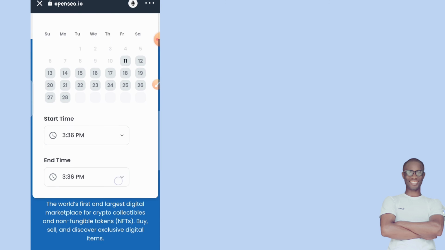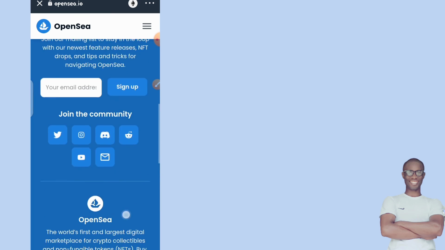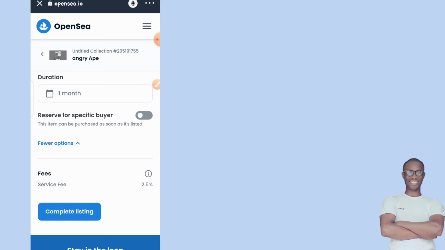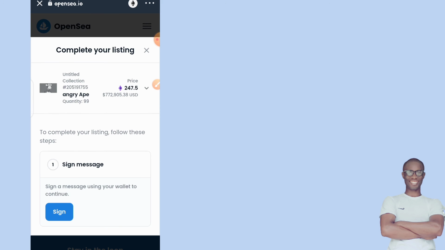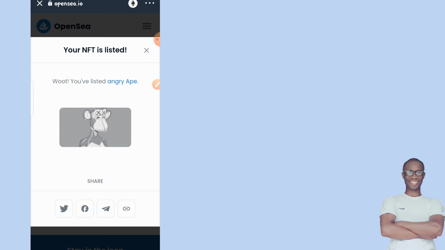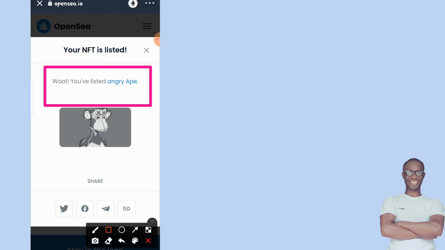Then I'll go to the timing. I can select the timing, it is okay for me. So once I've done everything and set the duration, all I have to do is click on complete listing. Once I click on complete listing, it will appear like this. I now have to sign in order for it to be complete. In order for my listing to be completed, I will click on sign. Once I click on sign, it will load up, and as you can see, it says that you have listed your ape as an NFT. It has been listed successfully, and I am good to go.